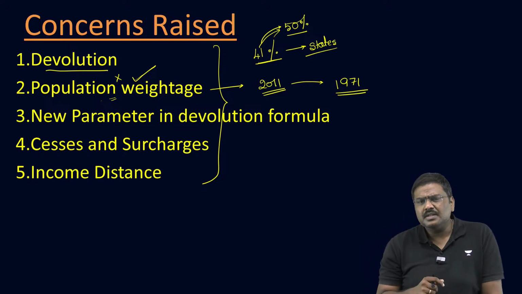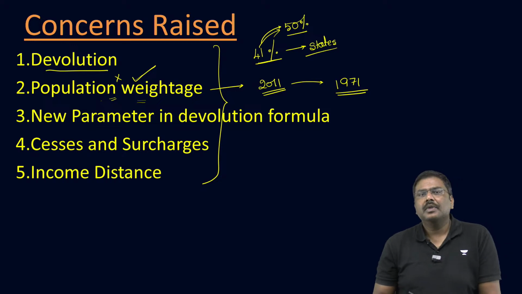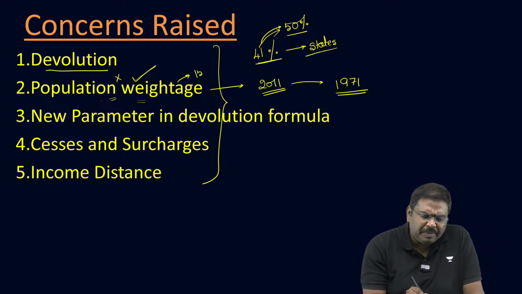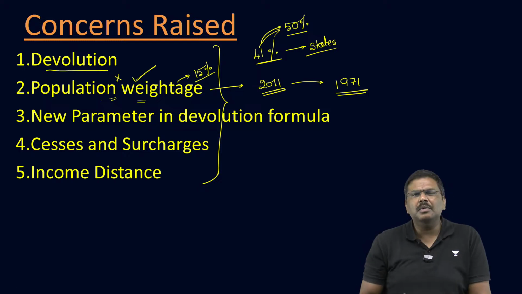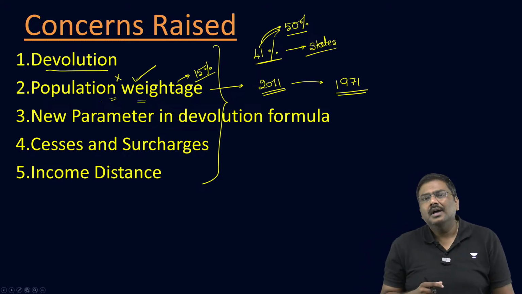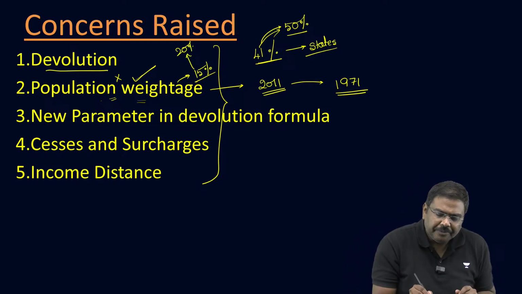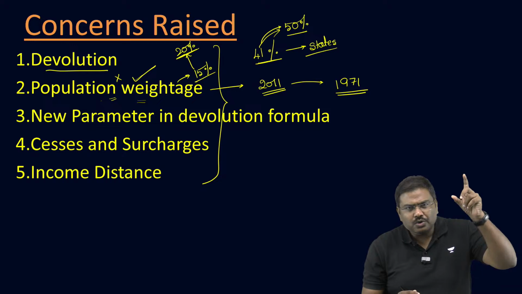Third, within this, the population weightage given by the 15th FC in the horizontal devolution formula is 15%. Rather than allocating 15%, increase this weightage to 20%.